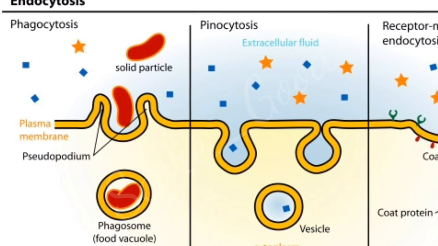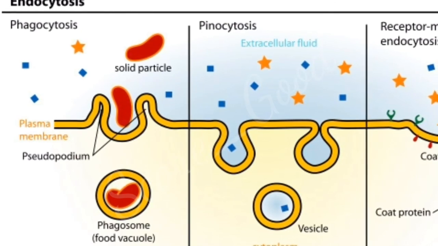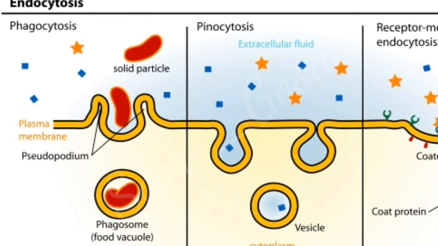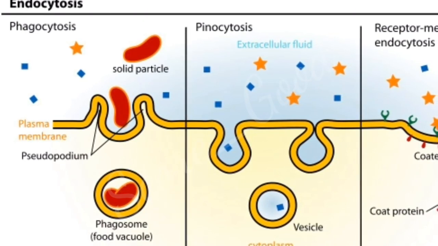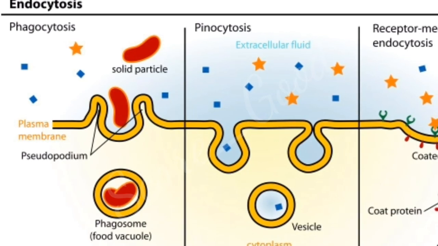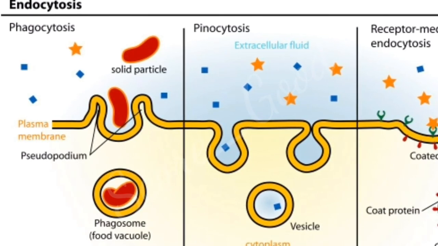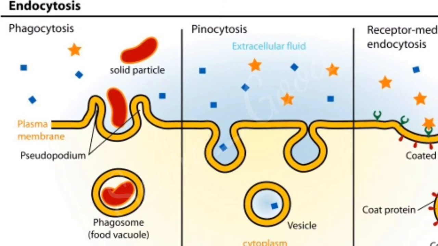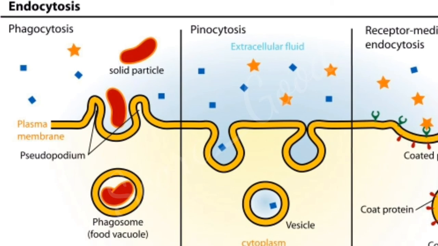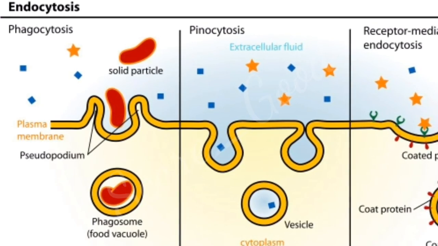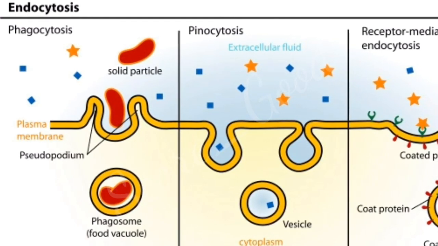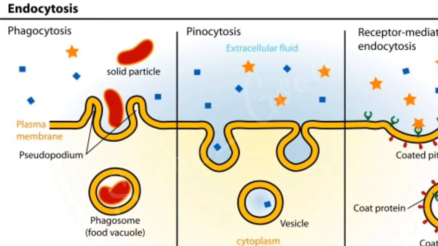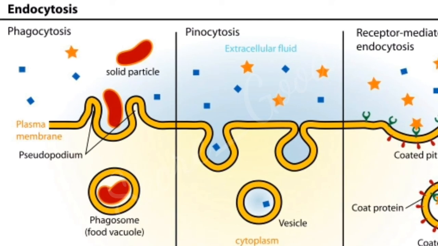There are two subtypes in endocytosis. One is phagocytosis and another one is pinocytosis. Phagocytosis engulfs the substance, as I have said before. Pinocytosis is for fluid droplets, so it engulfs the fluid droplets. The same process happens as explained in phagocytosis, but in phagocytosis the substance is engulfed, and in pinocytosis the fluid droplets are engulfed.